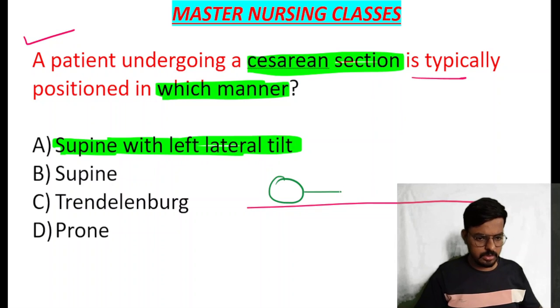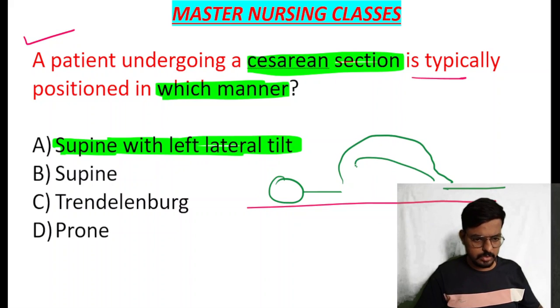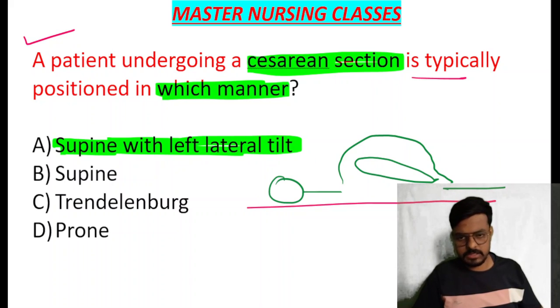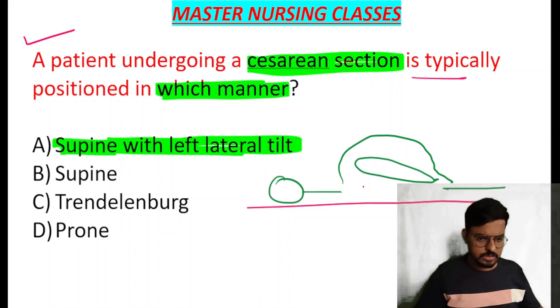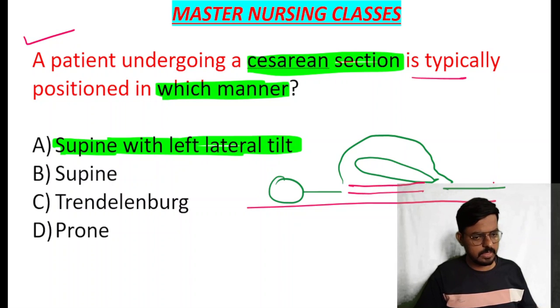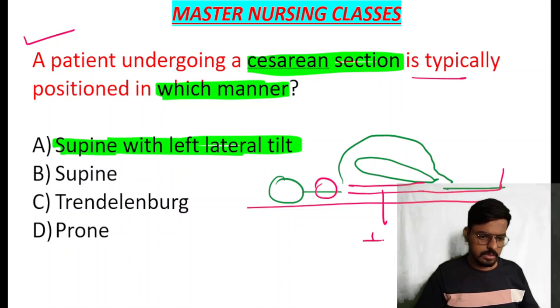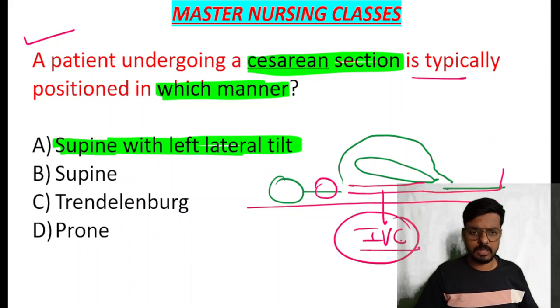This is the large abdomen of the woman, and here is the uterus. Beneath the uterus there is a major venous supply carrying venous blood return from the foot towards the heart, that is the inferior vena cava.